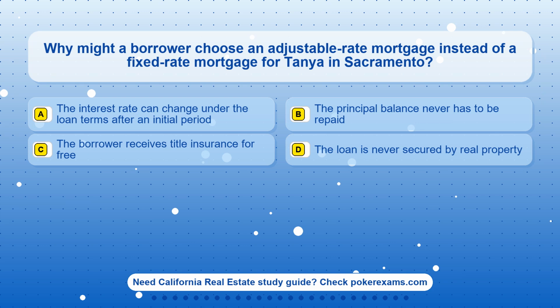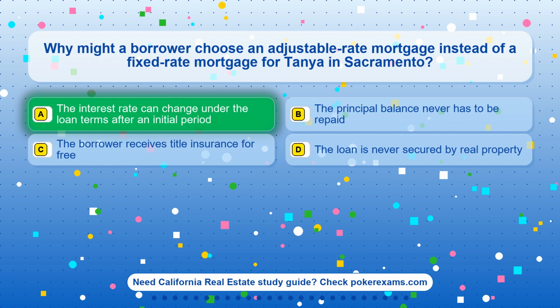Question 9. Why might a borrower choose an adjustable-rate mortgage instead of a fixed-rate mortgage for Tanya in Sacramento? Option A. The interest rate can change under the loan terms after an initial period. Option B. The principal balance never has to be repaid. Option C. The borrower receives title insurance for free. Option D. The loan is never secured by real property.